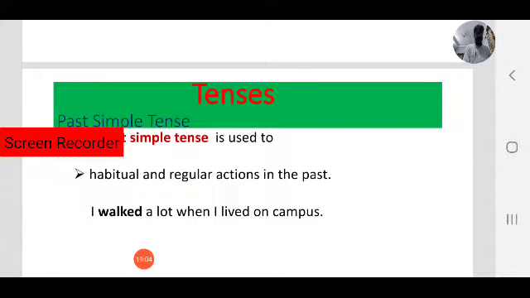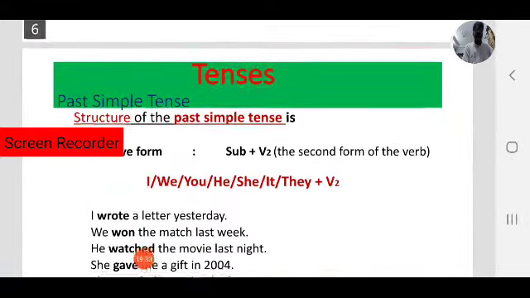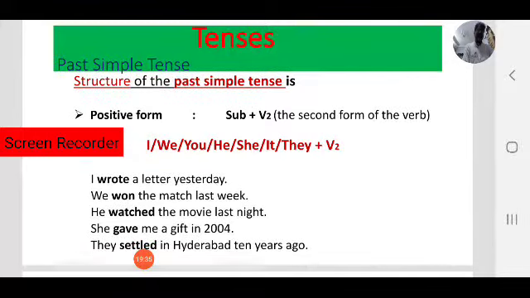Second one is to describe past habitual actions, not now. Let us focus on the structure of the simple past or past simple.